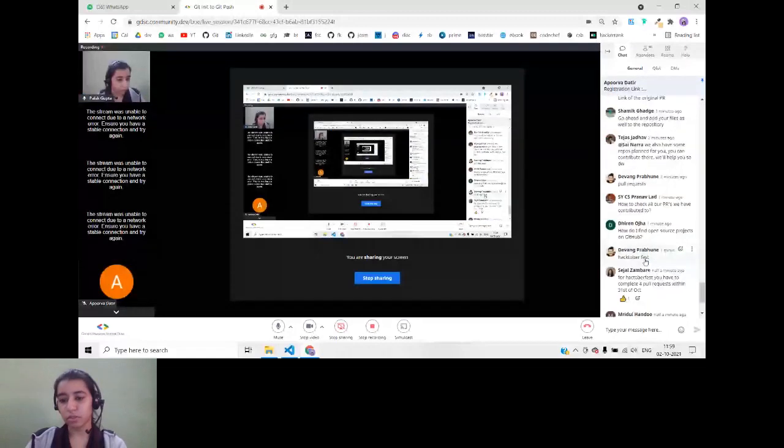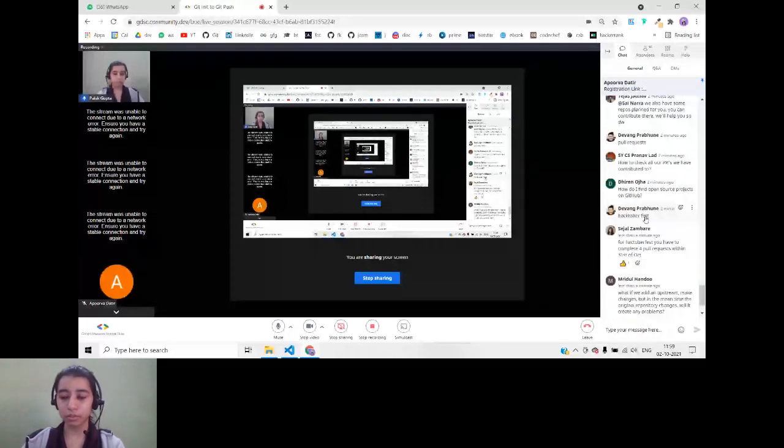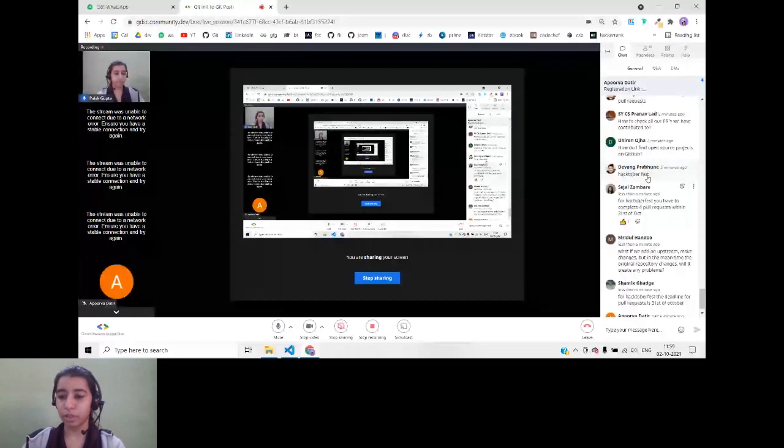Okay, Hacktoberfest. So you can create pull requests this entire month. Hacktoberfest started officially from 1st October and it will end on 31st October. So within this time frame, you can contribute to any repository that you want and you can create a valid pull request from 1st October to 31st October.